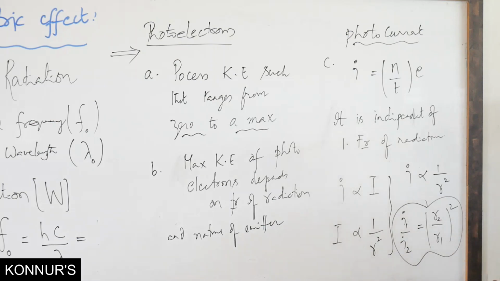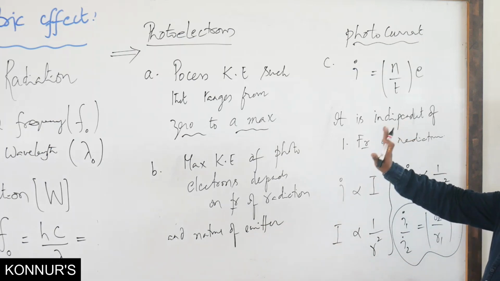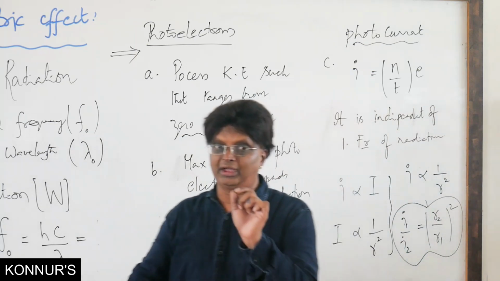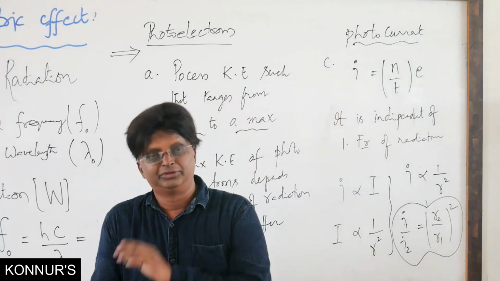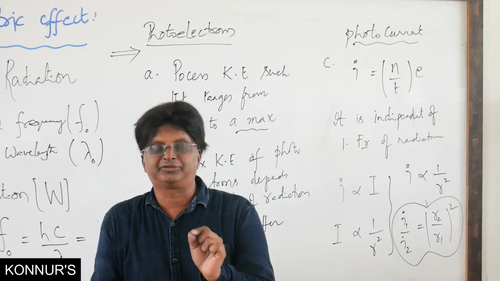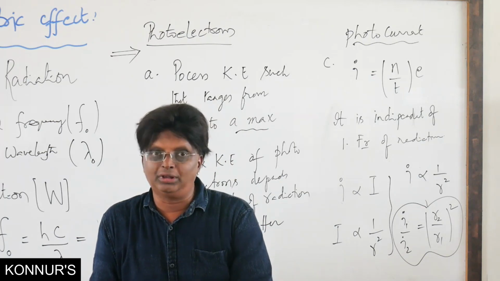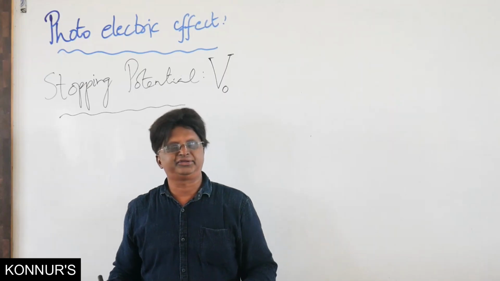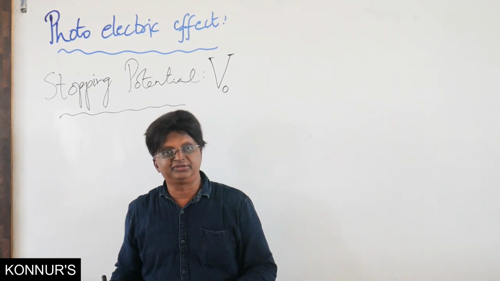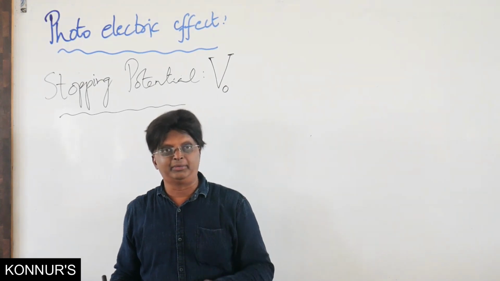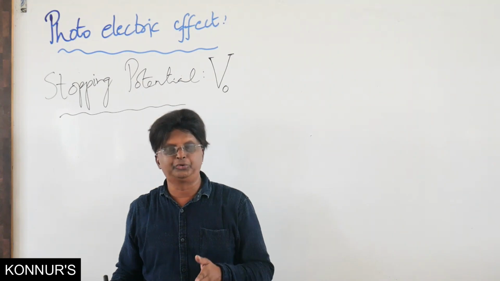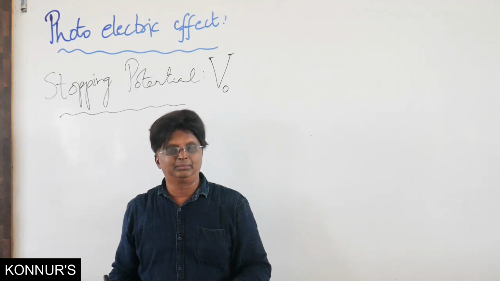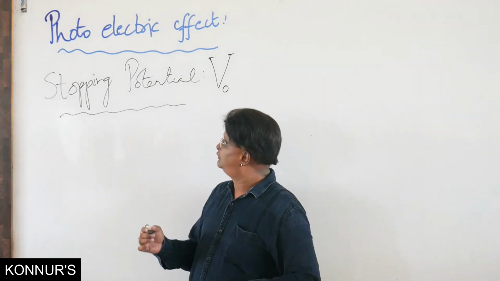So this is about photoelectrons. First one is about the photoelectrons possessing kinetic energy, and then the concept of photocurrent. Now comes another very important point regarding the photoelectrons, which in the case of the experiment we call stopping potential. Now let us understand all these definitions and concepts from the observations of Hertz's experiment, which we have dealt with in the classroom. Here we cannot do it in the crash program, so that is why I am giving you the statement and expression only. Go through your class notebook one more time.